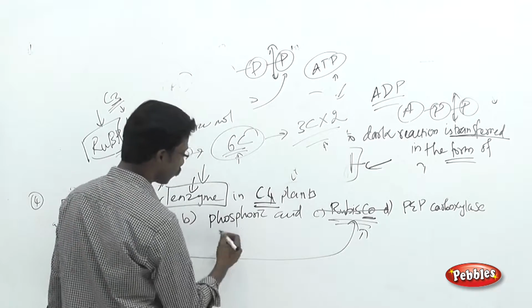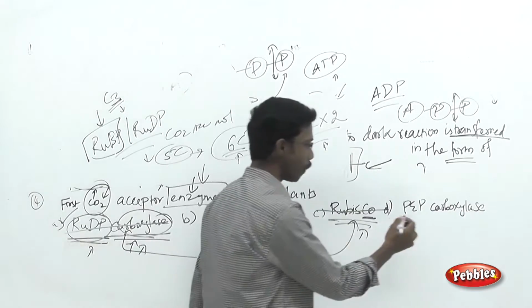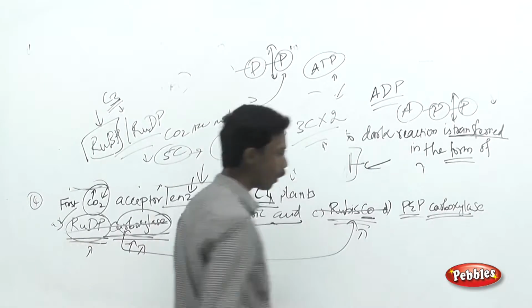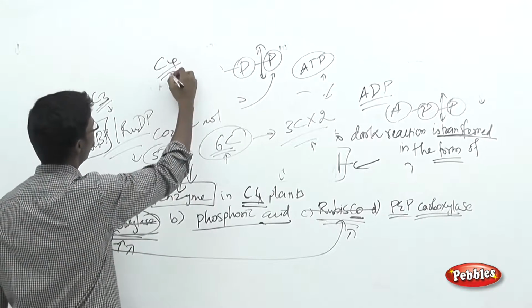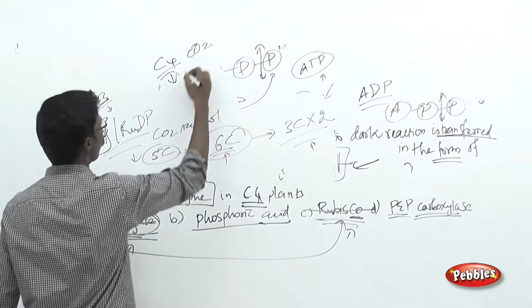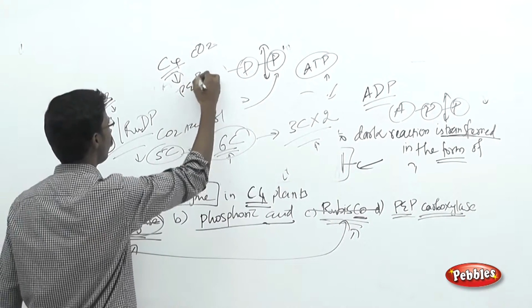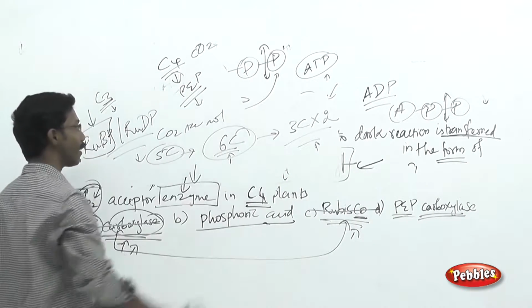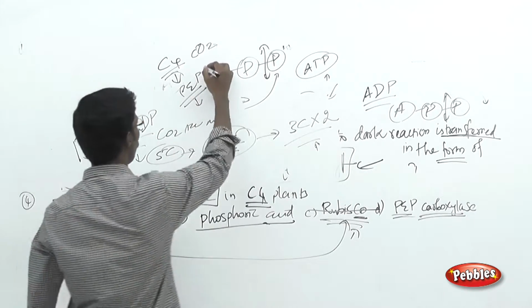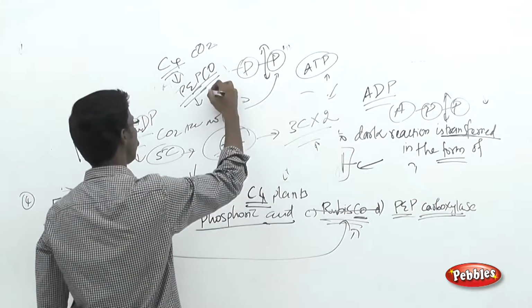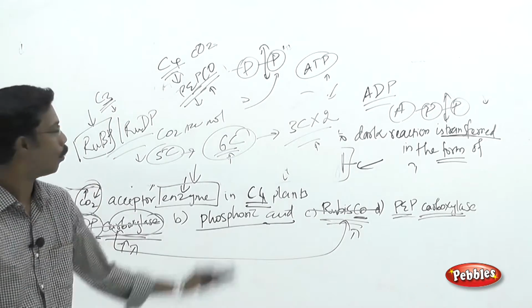And the remaining two choices, phosphoric acid and phosphoenol pyruvate carboxylase. As we have seen in introduction classes, in case of C4 plants, the primary acceptor of carbon dioxide is phosphoenol pyruvate, and that reaction is catalyzed by the enzyme phosphoenol pyruvate carboxylase oxygenase, that is PEPCO.